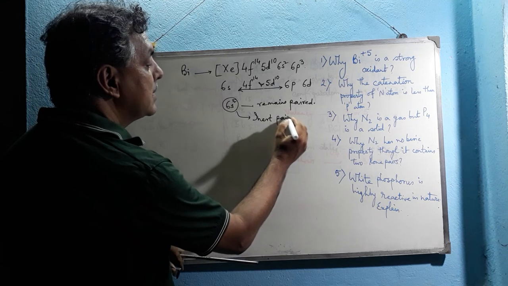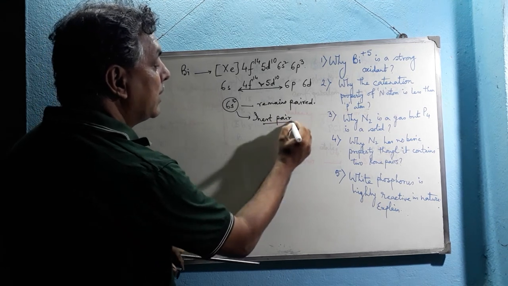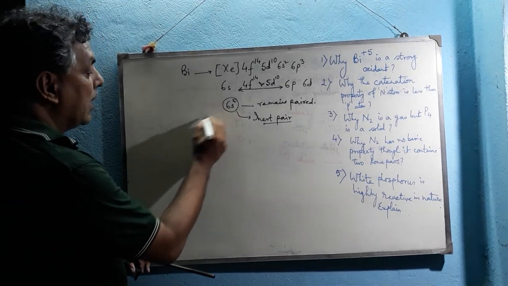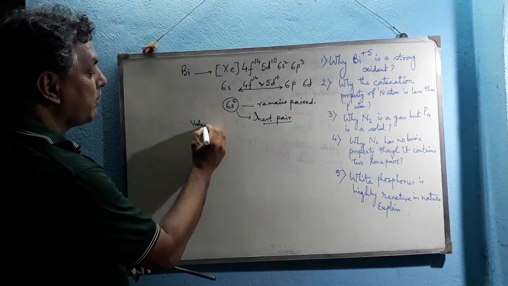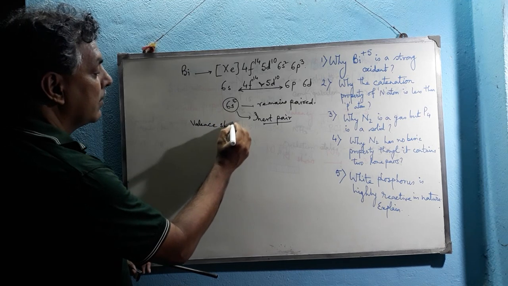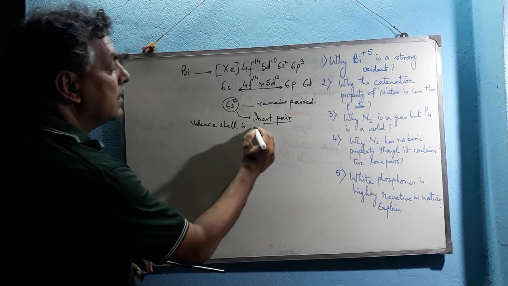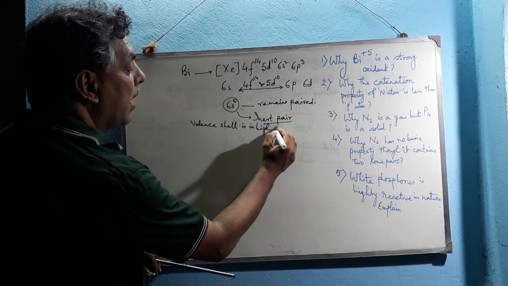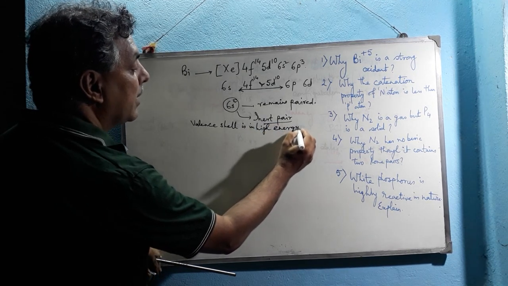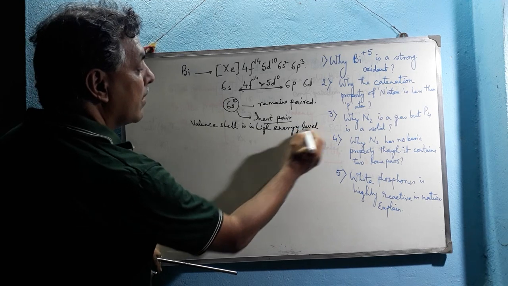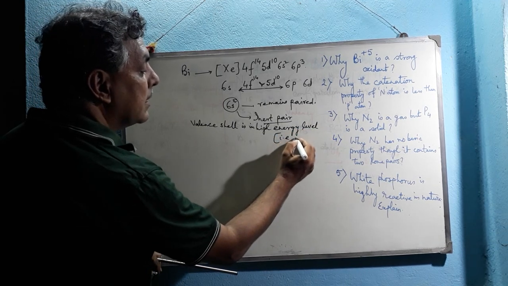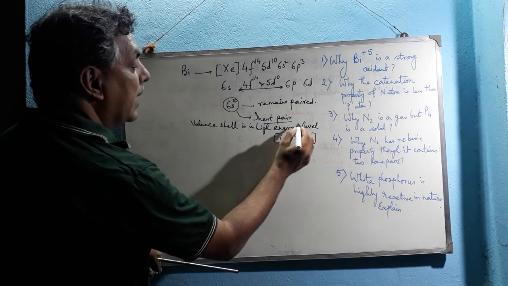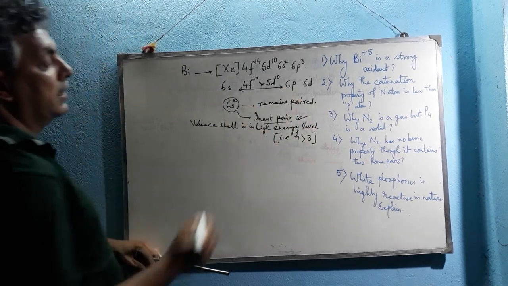What is the basic difference between the inert pair and lone pair? We know that if the valence shell is in a high energy level, that means n is greater than 3, then it is called an inert pair.